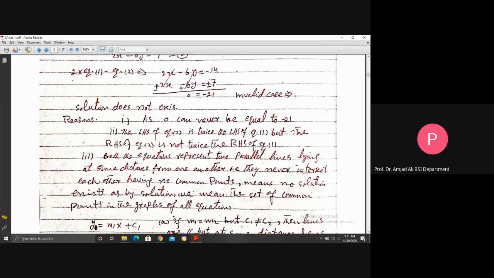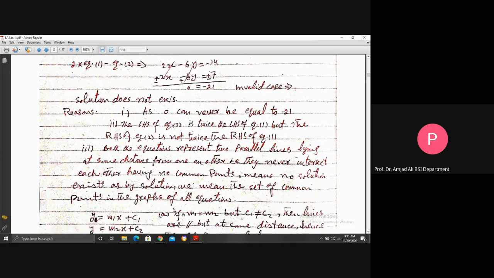The third reason, which is a very important geometrical reason: both the equations represent two parallel lines lying at some distance from one another. That is, they never intersect each other. Having no common points means no solution exists, as by solution we mean the set of common points in the graphs of all equations. So this is the third reason due to which the system has no solution.